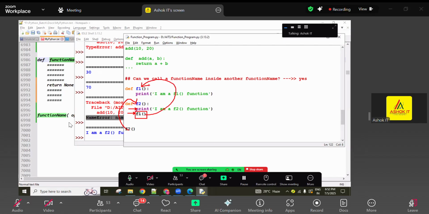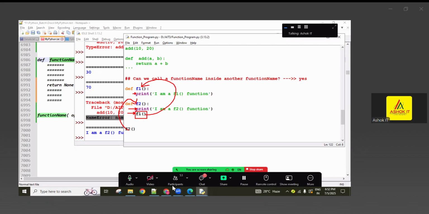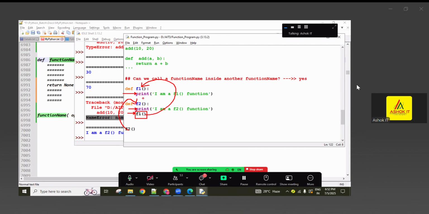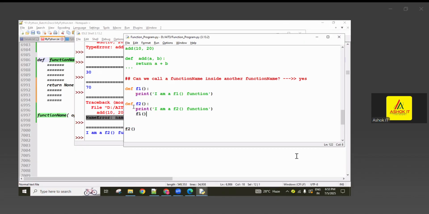Cursor is jumping to another function location. Now inside this function, is it executing? Inside this f1 function, what are the statements? They're all executing. After that, again, the cursor is coming back to this location. Next, if there are any other statements, those statements are going to execute. Here, just a print statement is directly printing. If there is any return statement here, the return value comes back to here.